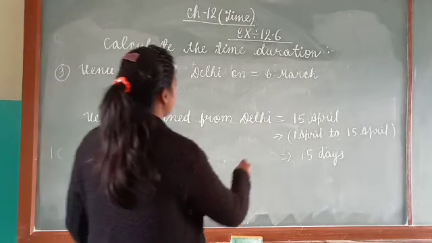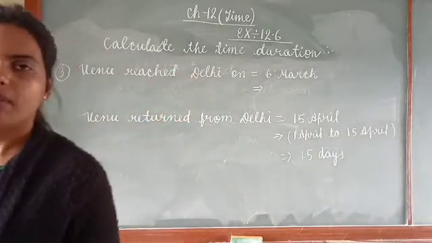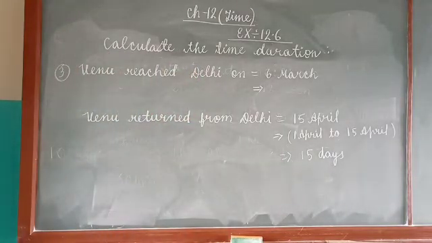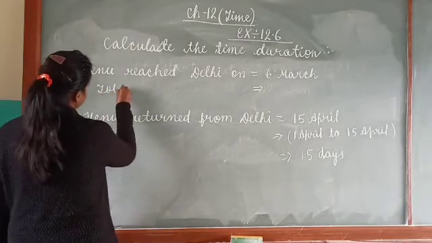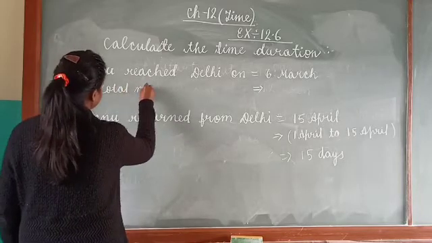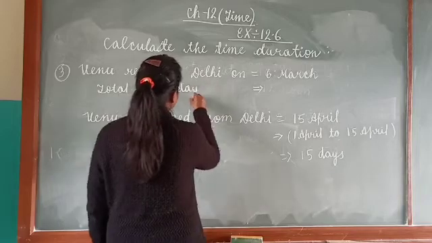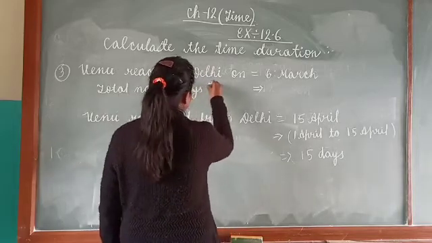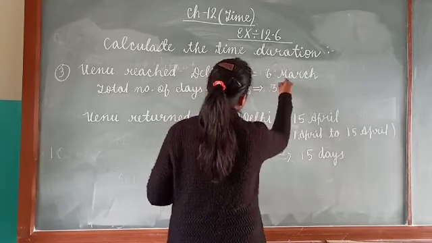You know, in the month of March, how many days are there? March has 31 days. Total number of days in March is equal to how much? 31 days.